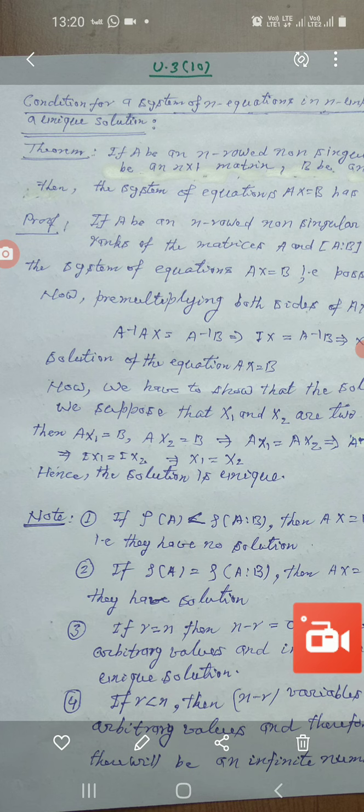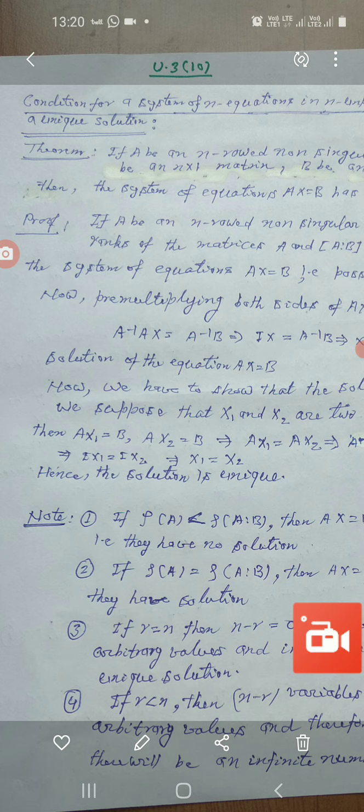Now we pre-multiply by A inverse both sides. We get A inverse A x1 equals A inverse A x2, and this implies that Ix1 equals Ix2, and this implies that x1 equals x2. Hence the obtained solution is a unique solution, and hence the theorem. Now you should know the conditions.